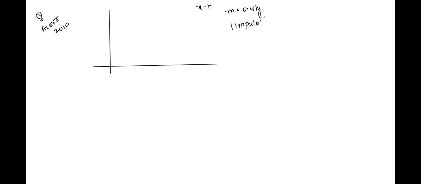The question says that there is a position time graph given of a one-dimensional motion of a body such that the mass is 0.4 kgs. Okay, the mass is 0.4 kgs. You have to find out the magnitude of each impulse.